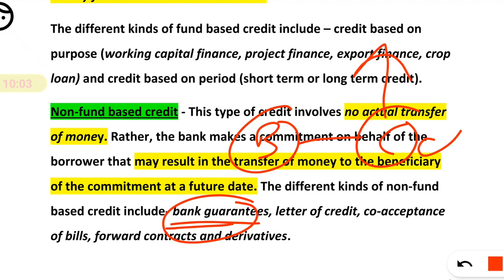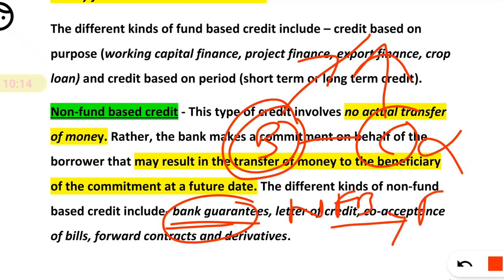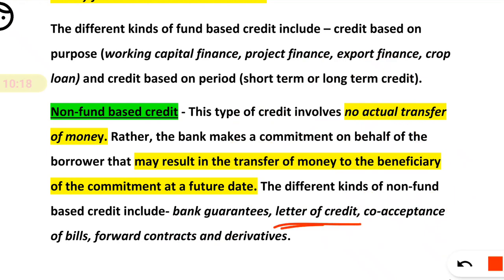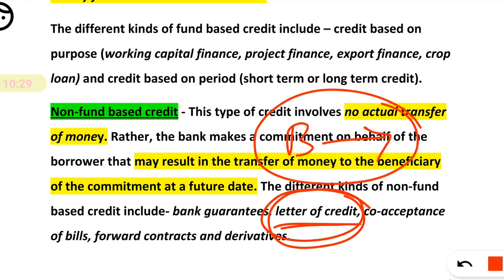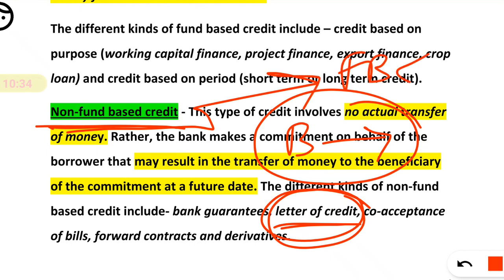But if the customer doesn't pay according to the guarantee, the bank has to pay. So in the future, non-fund based credit can be converted into fund based. Similarly, with a letter of credit, when we have to discount it or settle the transaction, the bank obviously has to pay. That means non-fund based credit can be converted into fund based credit.